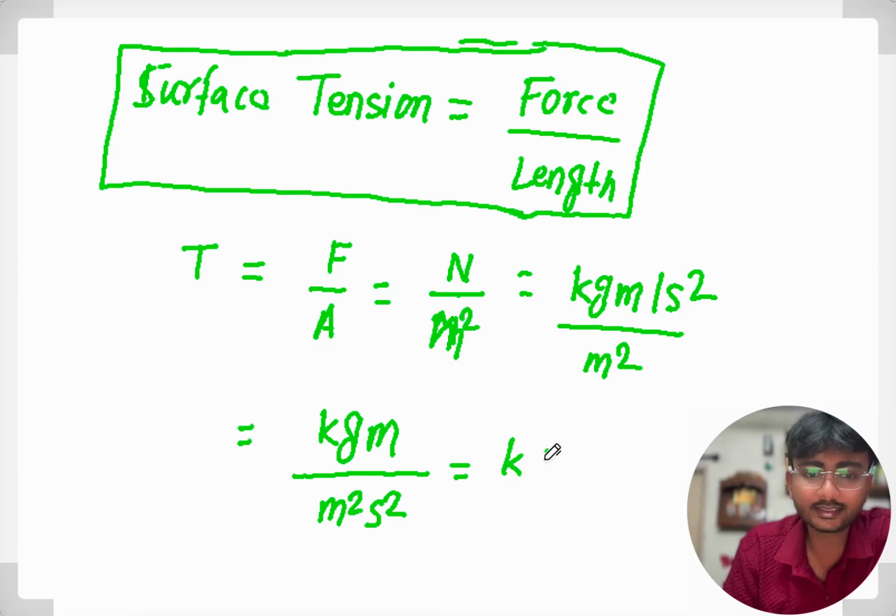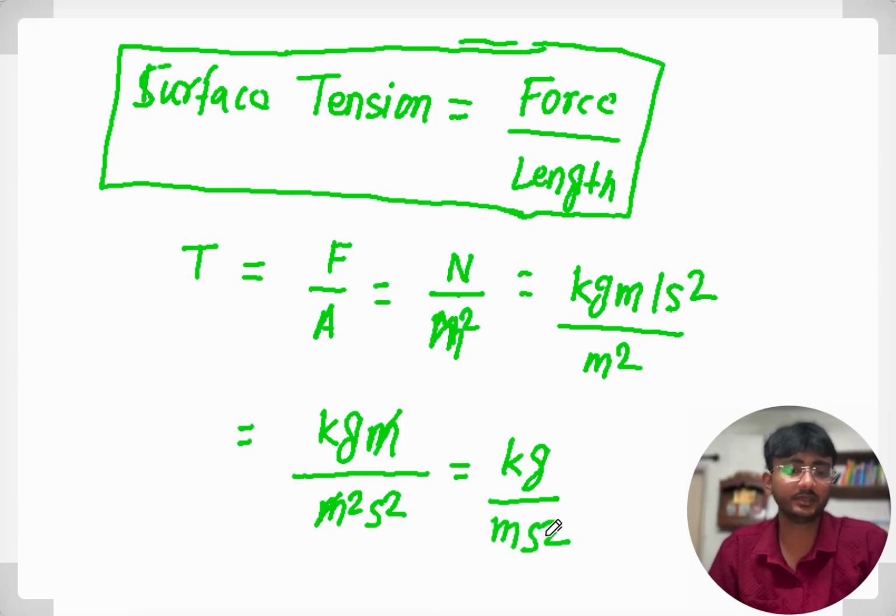So you can write it as kg, this meter and this meter will cancel out. So this becomes kg per meter second square, the SI unit of surface tension, right? So in this way you can calculate the SI unit of any derived quantity.